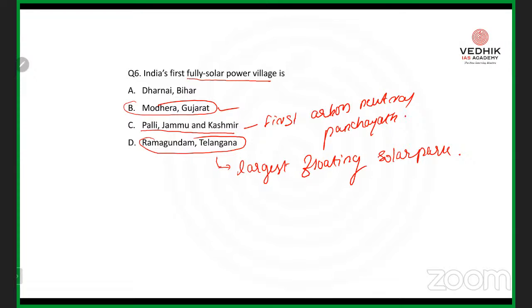Again, that is why Ramakundam, Telangana was in the news. When you do not thoroughly go through the question paper or your newspaper reading, you will get confused in the examination hall. Whatever different villages they have given in the options seem to be very close options, because all these places were in the news. So it's option B, Modhera, Gujarat.